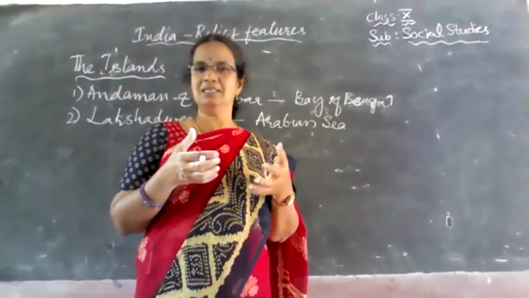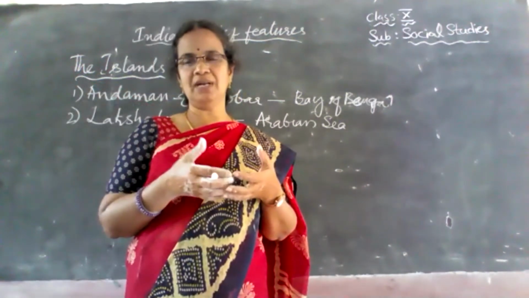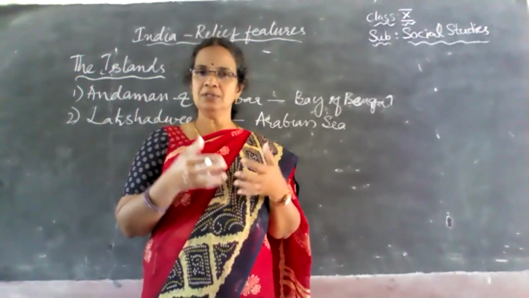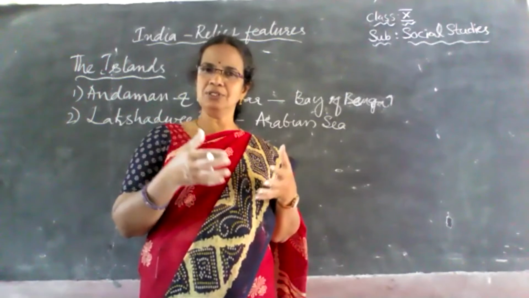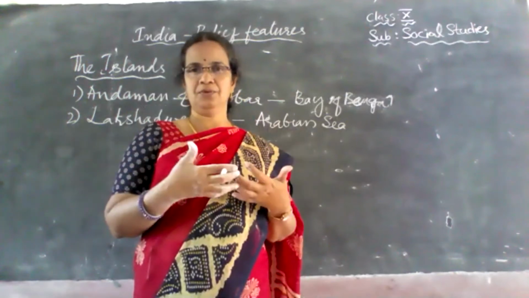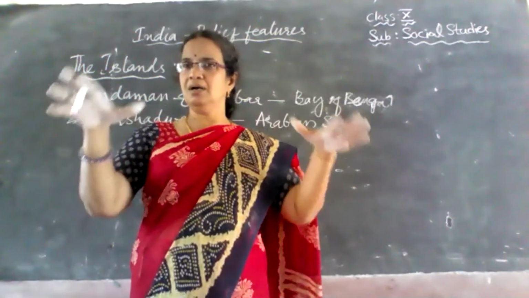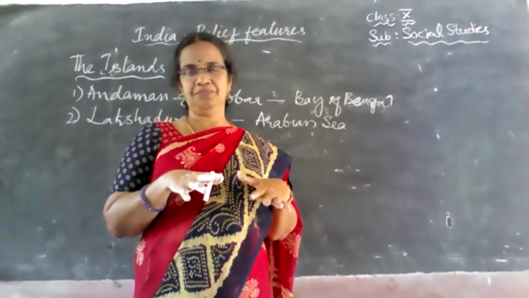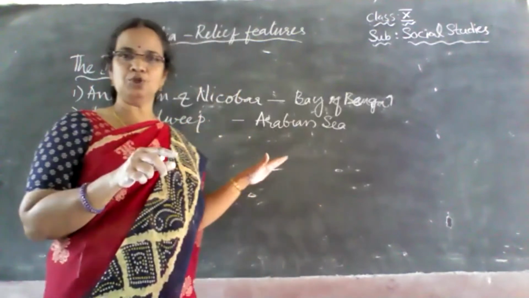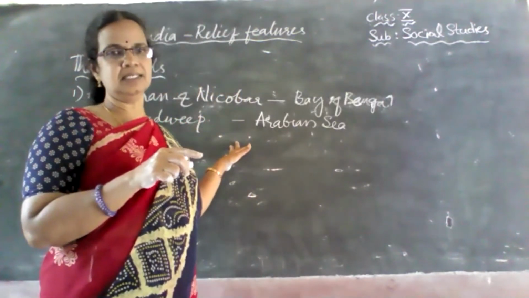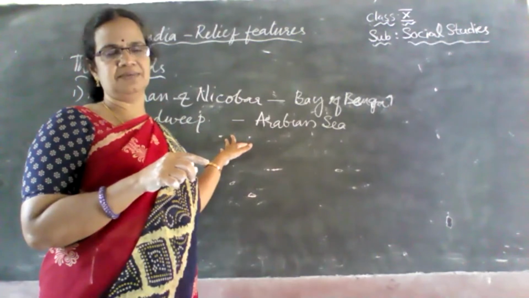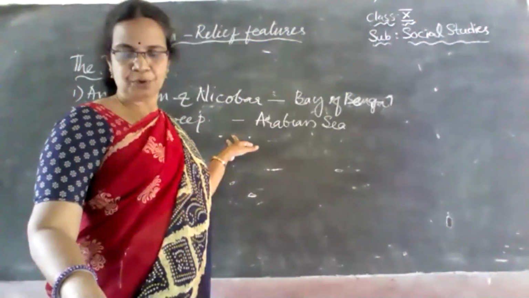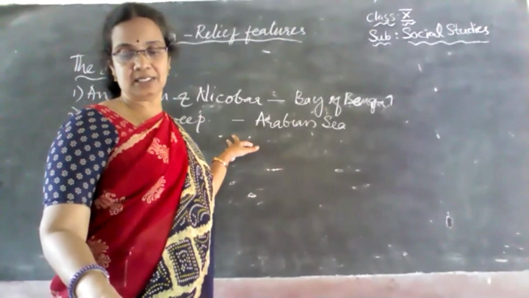When the animals die, their skeleton, which is of limestone composition, deposits for years together, and they form an area which is called an island. So it is mainly composed of limestone, and this is coral nature. That is why we say coral reefs. You can find the picture of coral reefs in your textbook.